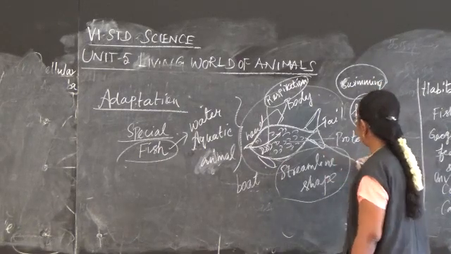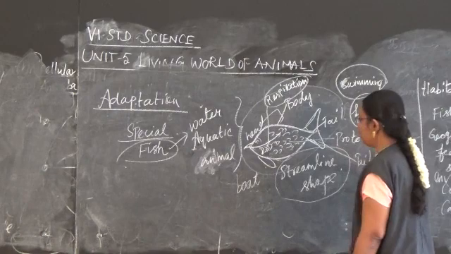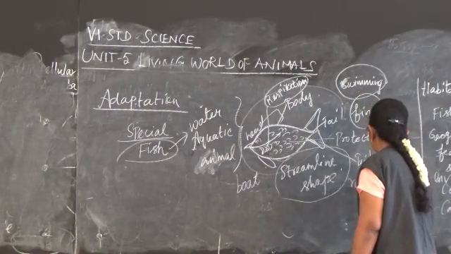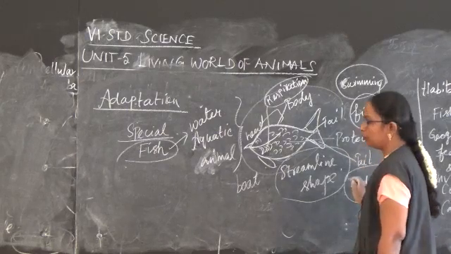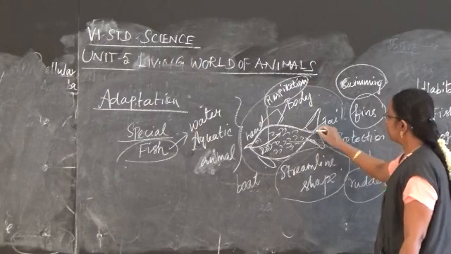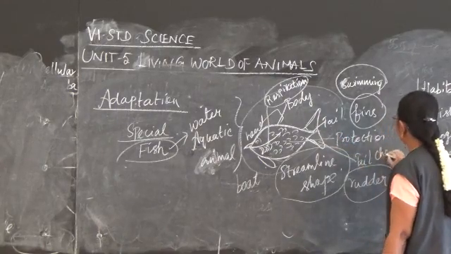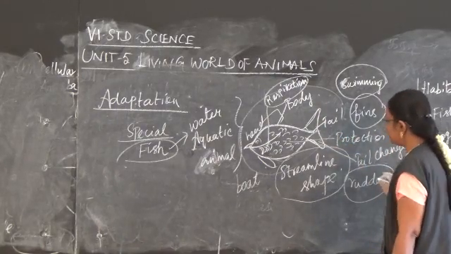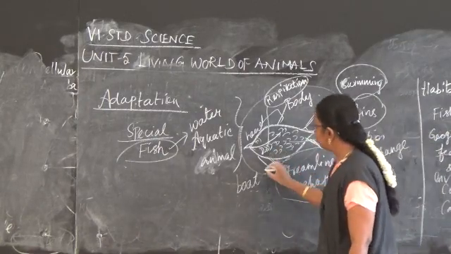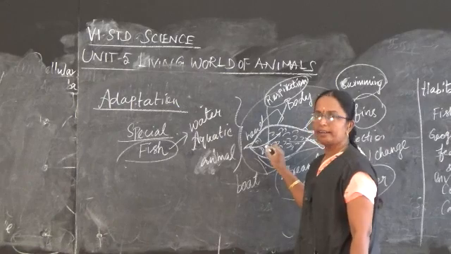And then the tail fin is there. What is its main function? It acts as the rudder. What is meant by rudder? In a boat we use a wooden stick, like that. It is used for changing the direction. For changing the direction, the tail fin is useful. And then gills are there for respiration.